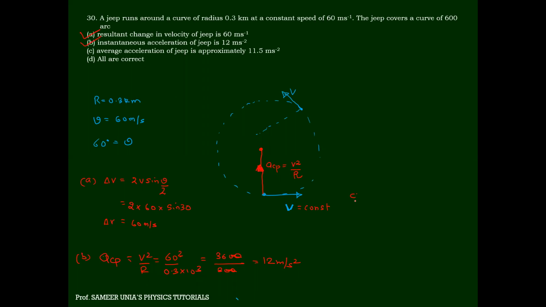But I'm doing the third also. C point. Can anyone tell me the formula for average acceleration? Last part. Tell me the general formula. Average acceleration is change in velocity upon time. How much is the change in velocity? It is 60.